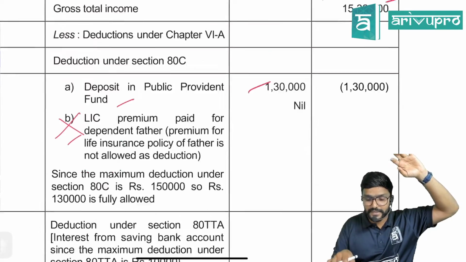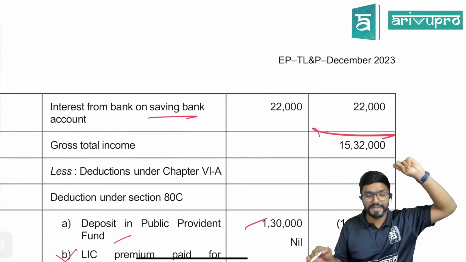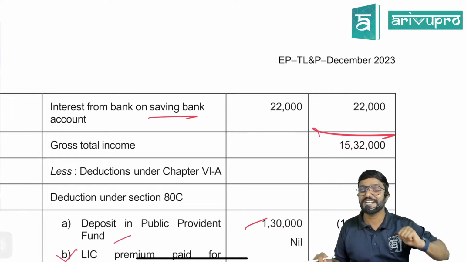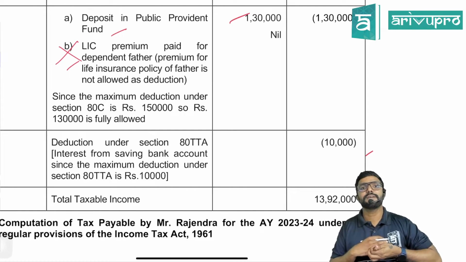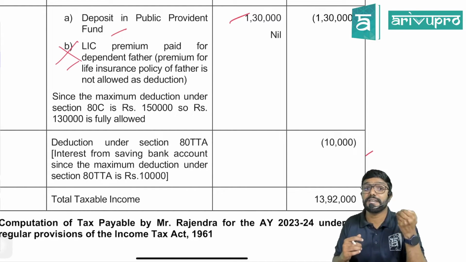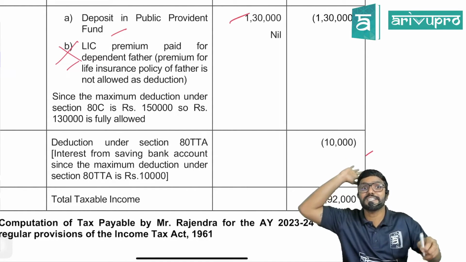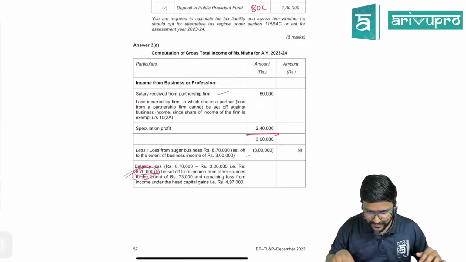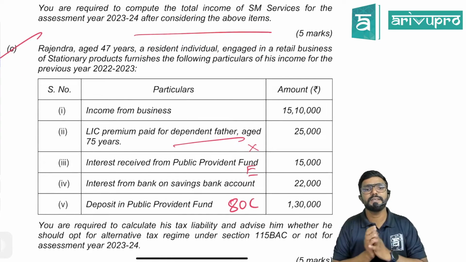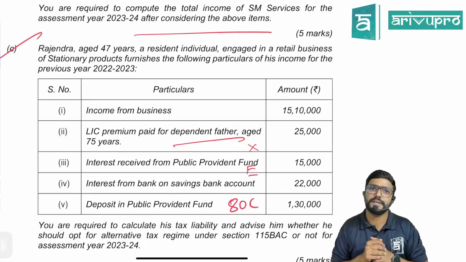Then 80TTA. Sir, interest is on savings bank deposit. Can I claim deduction under section 80TTA? Yes. How much? Maximum 10,000. Sir, is the assessee eligible for 80TTB deduction? No, he is not a senior citizen. What is his age? 47 years. So he is not a senior citizen. So he is not eligible for 80TTB deduction, guys.